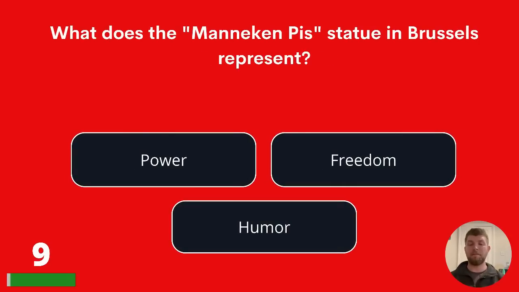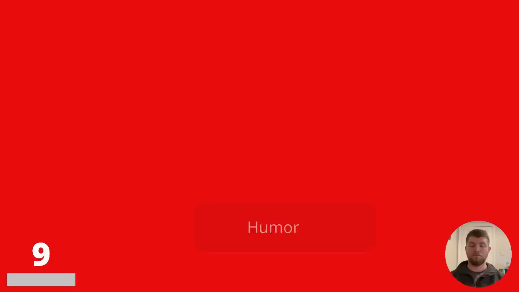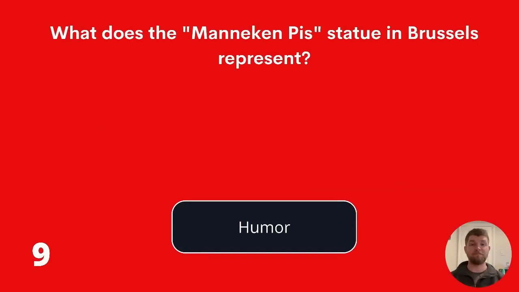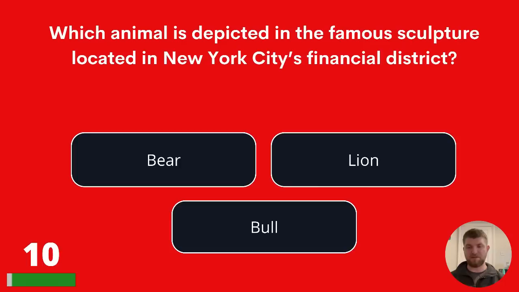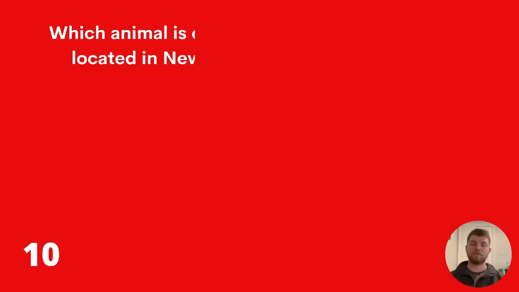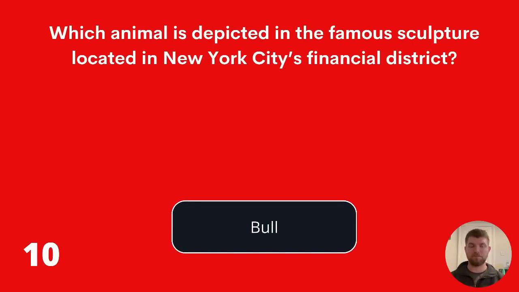What does the Manneken Pis statue in Brussels represent? Power, freedom, or humour? The correct answer is humour. Which animal is depicted in the famous sculpture located in New York City's financial district? Bear, lion, or bull? The answer is bull.